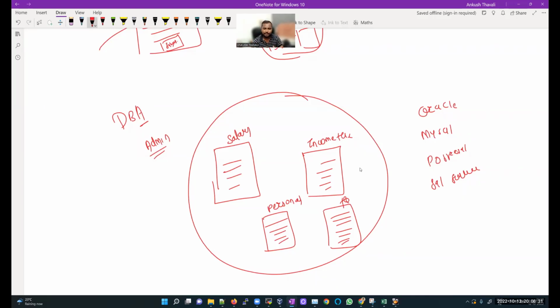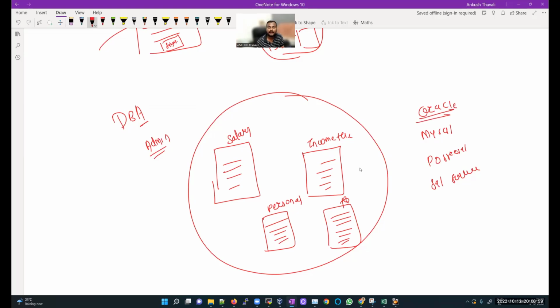Whenever you are purchasing any product, do you think that product will be of only one company? No, you have multiple products. Let's say you are purchasing a laptop: you have a laptop of HP company, Acer, Asus, Dell, a lot of companies. In the same way, we have multiple, different databases. But we are talking about the Oracle database.